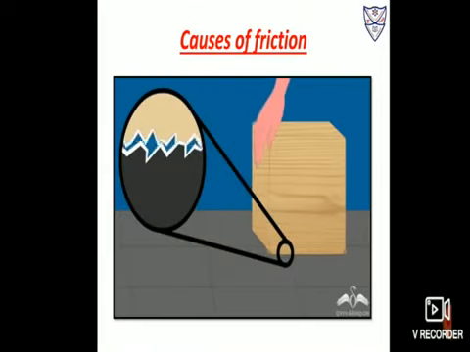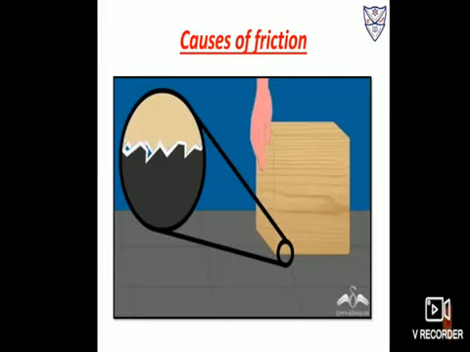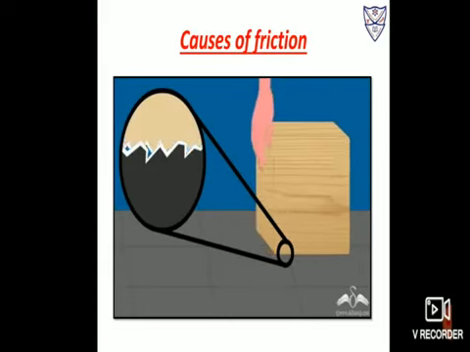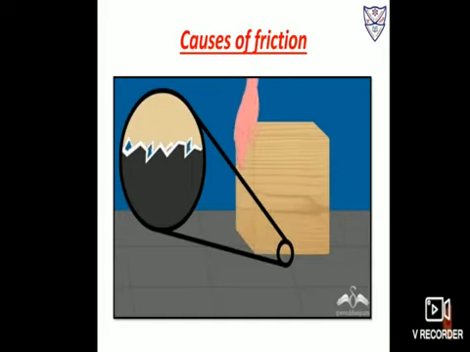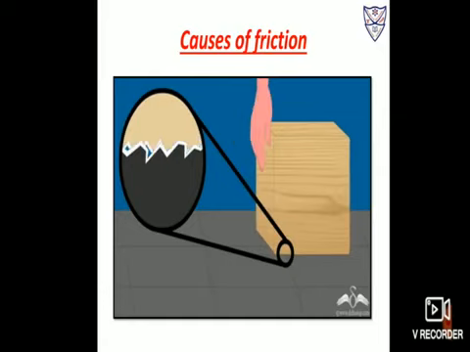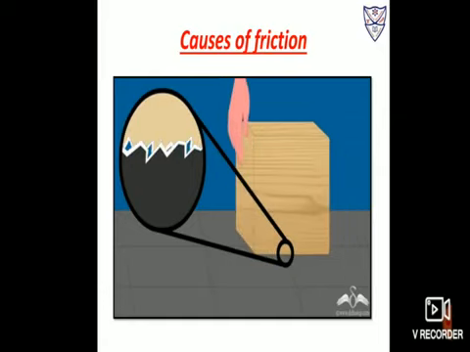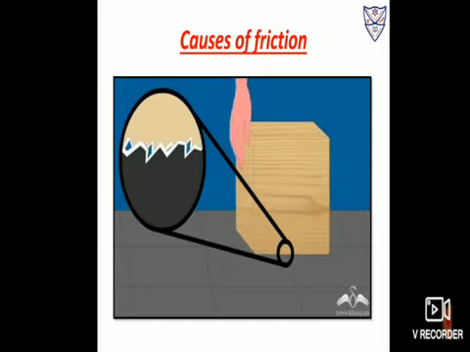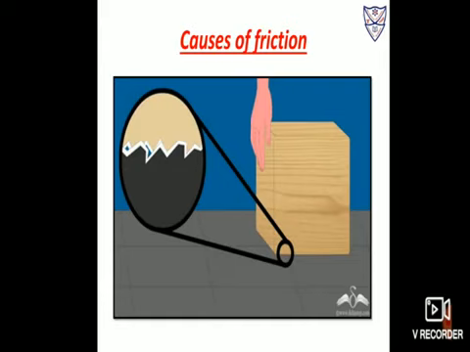Now students, let us discuss causes of friction. When we try to move one sandpaper over the other, the movement is not smooth. That is, there is friction due to the interlocking of rough surfaces. This rough surface can be seen through a microscope in the form of tiny hills and valleys.